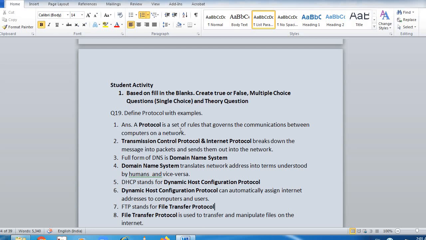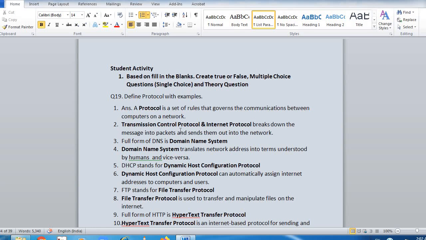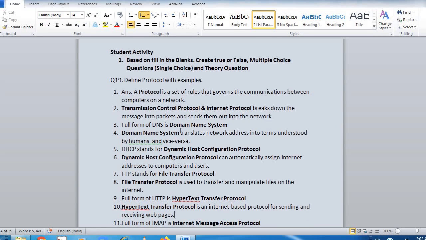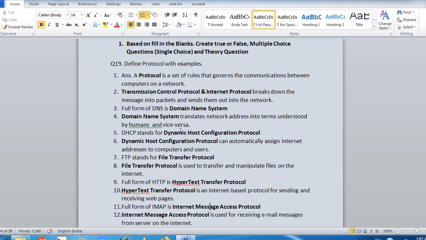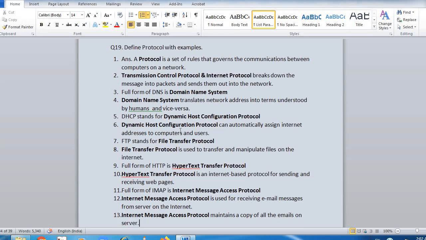FTP, File Transfer Protocol. The word file is a trigger, as I told you earlier also. It is used to transfer and manipulate files on the internet. Full form of HTTP is Hypertext Transfer Protocol. Hypertext Transfer Protocol is an internet-based protocol for sending and receiving web pages. So whichever website we open, that is through HTTP. Full form of IMAP is Internet Message Access Protocol. Internet Message Access Protocol is used for receiving email messages from the server on the internet. Internet Message Access Protocol maintains a copy of all the mails on the server.